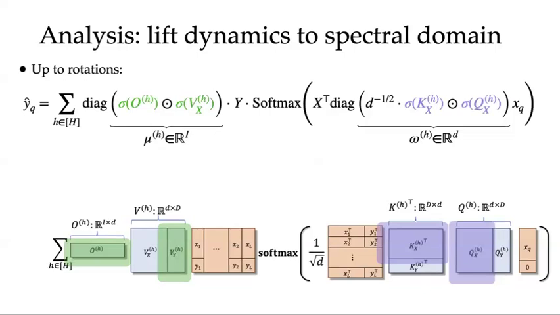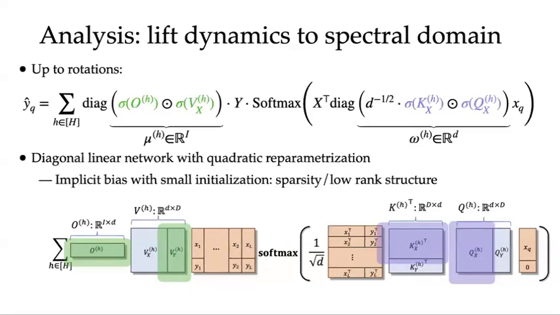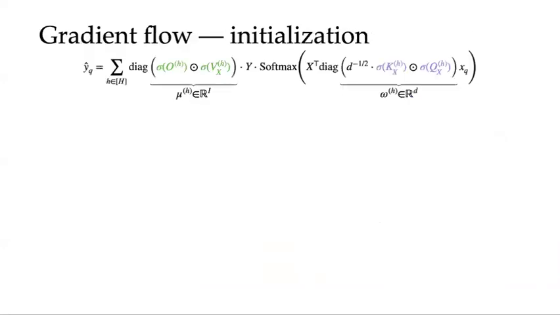Let's denote the singular values of the product of O and V as mu, and the singular values of the product of K and Q as omega. We can draw a similarity to the diagonal linear network with quadratic reparameterization. It's known that this quadratic reparameterization has an implicit bias that adapts to the sparsity or low-rank structure in the data when initialized with small weights.